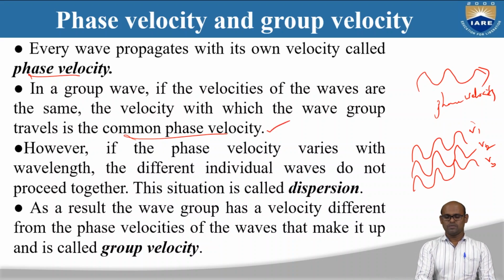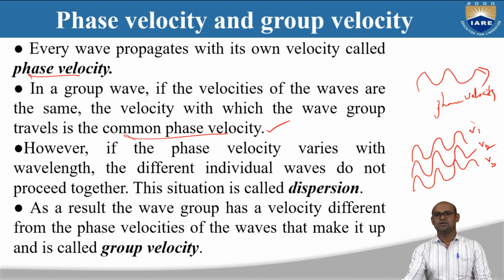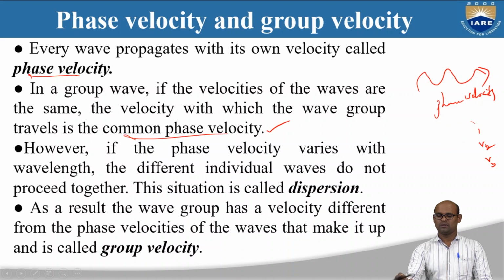However, if the phase velocity varies with the wavelength, the different individual waves do not proceed together, and this is called dispersion. Suppose the wave group has different waves and all these waves have different velocities.